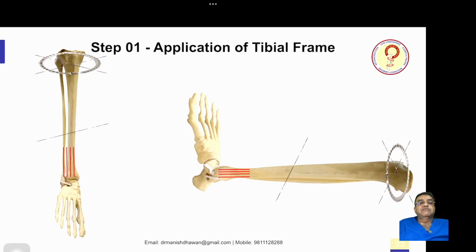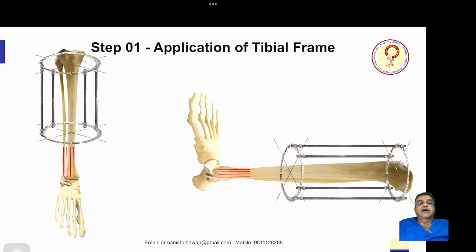Now the second ring is put in the diaphysis. This is with bayonet wires, 2 to 3 wires, or a half pin can also be used for additional stability, and then you put the second ring. Now ring number 1, the proximal, and the middle ring are connected by 4 threaded rods. So this is the assembly, and you have to tension the wires. I'm not showing tension in the animation, so you have to tension them.